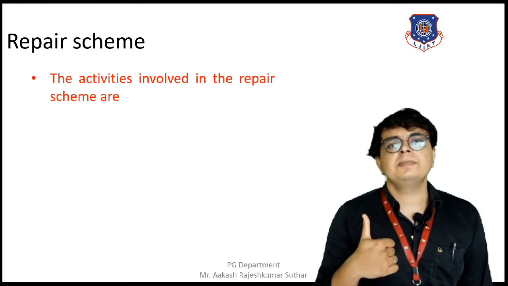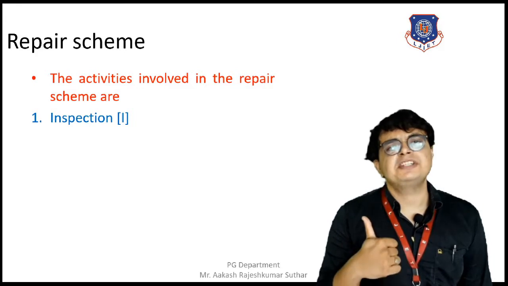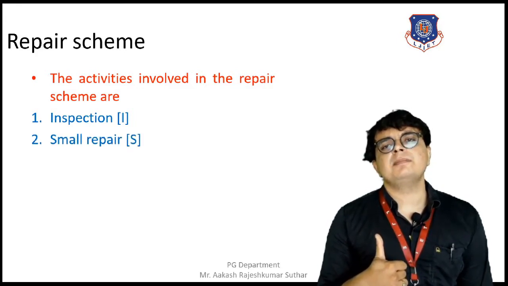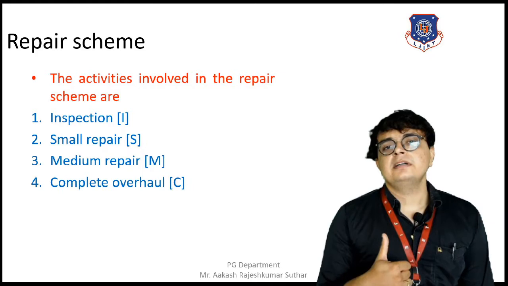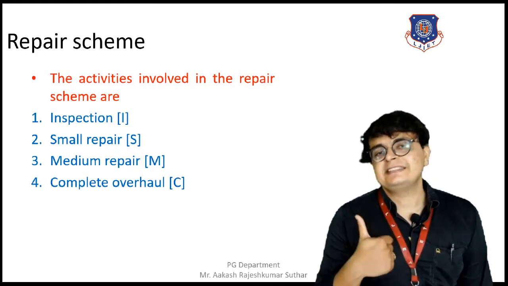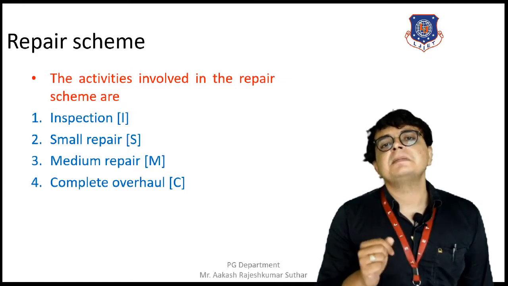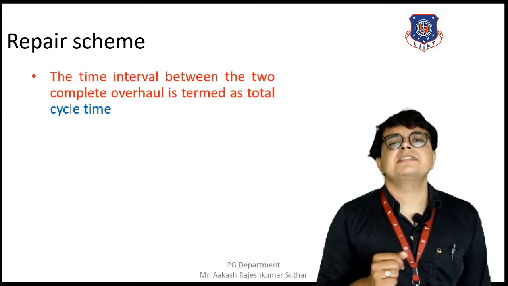The repair work mainly includes the following activities: inspection, denoted by I, small repairs, denoted by S, medium repairs, denoted by M, and the complete overhaul, denoted by capital C. These are all the activities in the repair scheme.